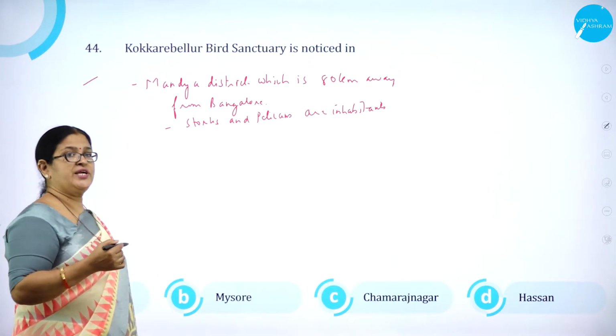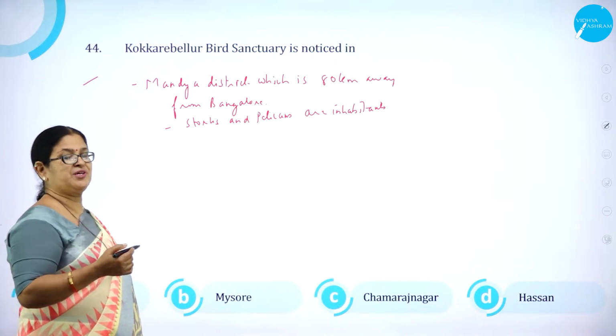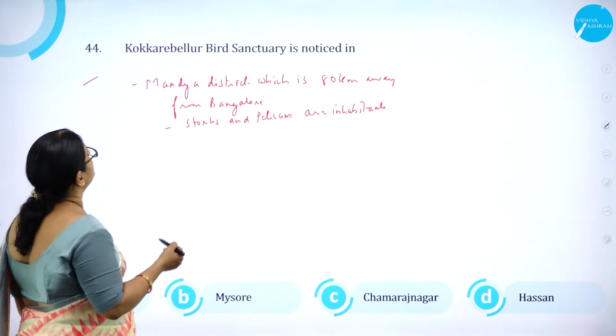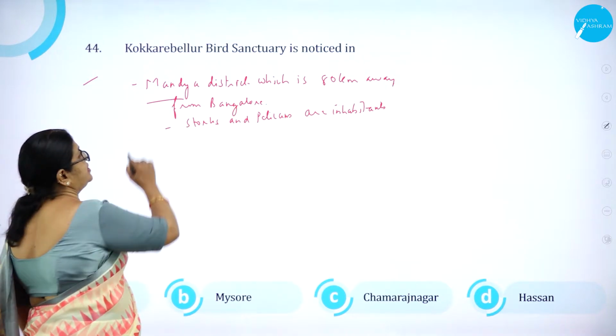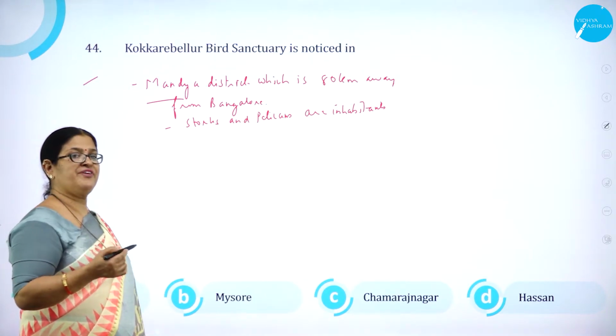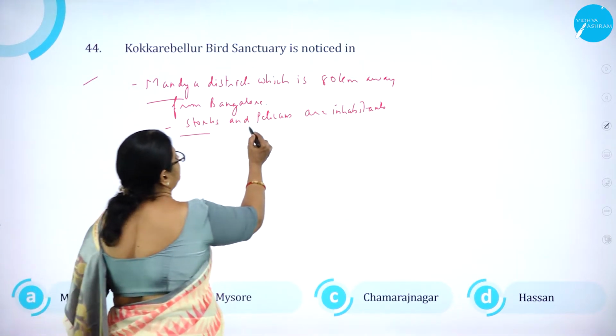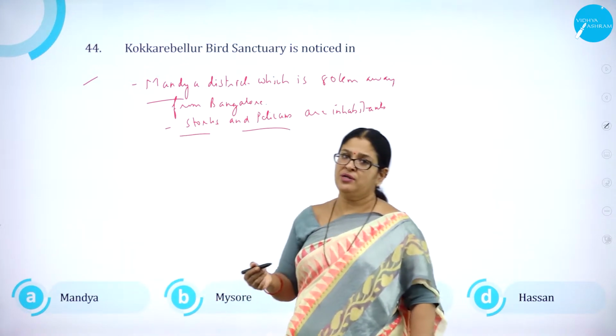Kokrebellur bird sanctuary is situated in, I think this is a very common bird sanctuary because Mandya is nearby to Mysore. So Kokrebellur bird sanctuary is situated in Mandya district, which is 80 kilometers away from Bangalore, and usually we find birds like storks and pelicans, which are more in number in this Kokrebellur bird sanctuary.